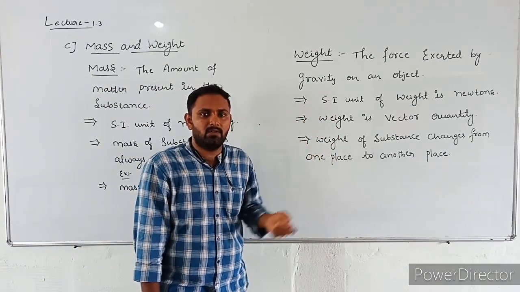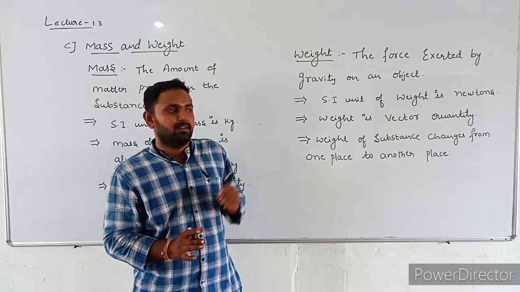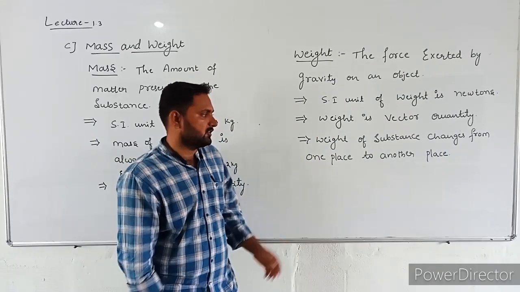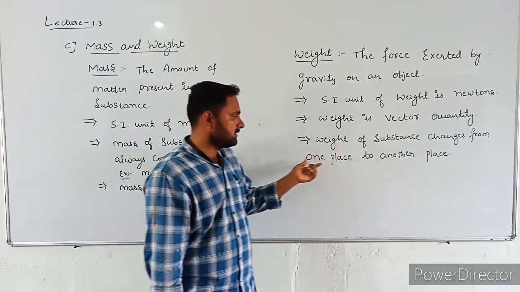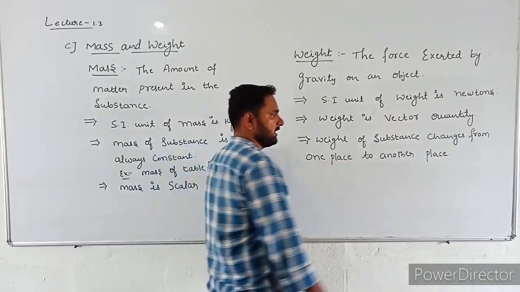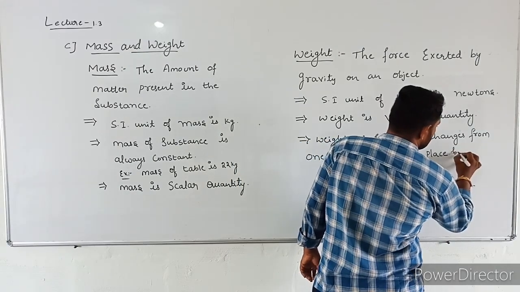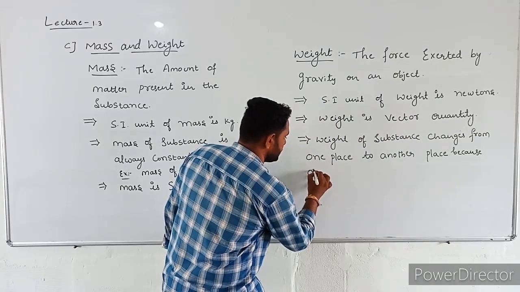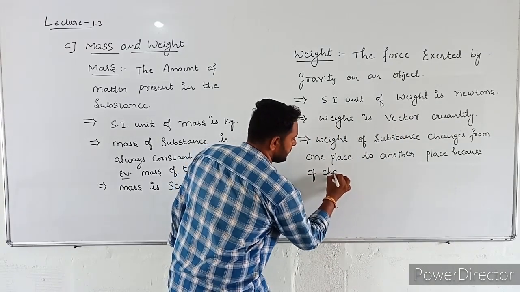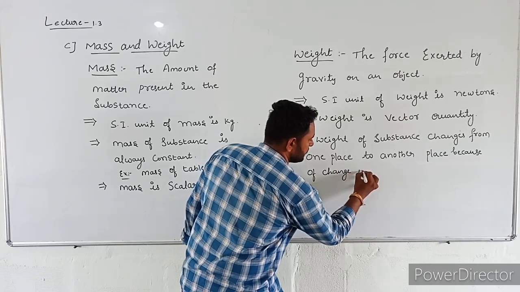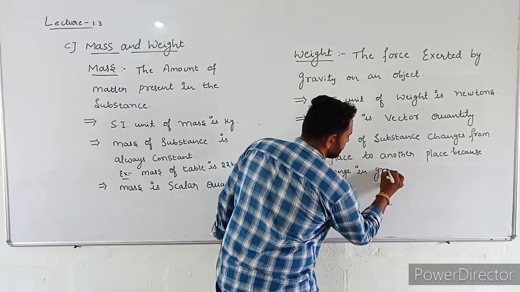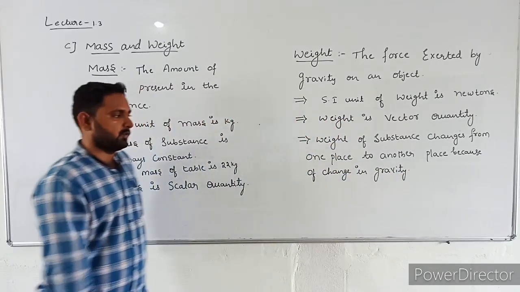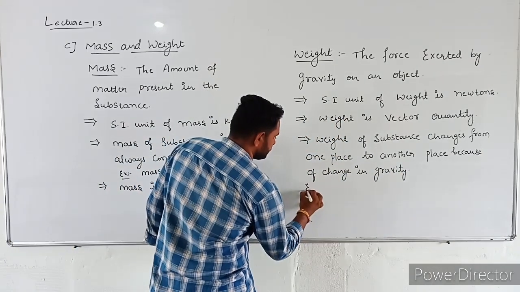The gravitational force is not the same. The gravitational force may change from one place to another place. That's why the weight of a substance changes from one place to another place, because of change in gravity.